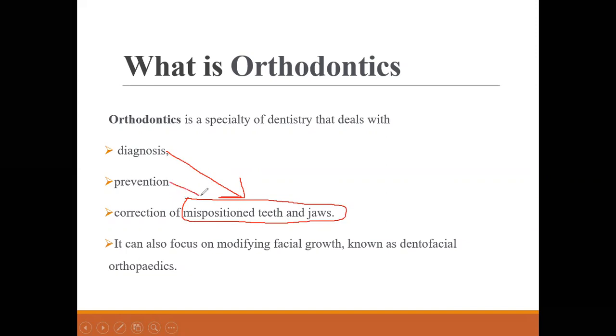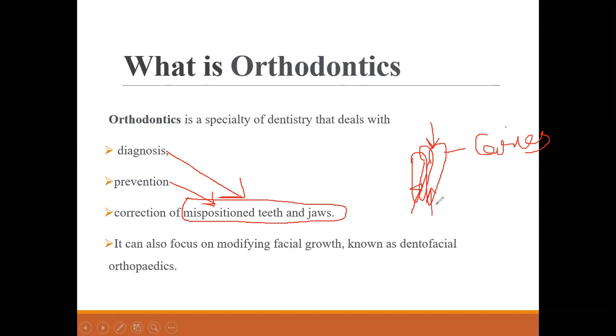Second, we take steps to prevent any problem which arises due to malpositioned teeth and jaws. For example, a patient comes to you with a crowded lower arch. Due to this crowding, the patient will have more chances of food stagnation, and that food stagnation will ultimately lead to caries and periodontal problems.